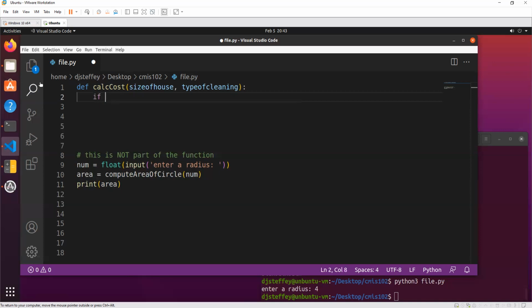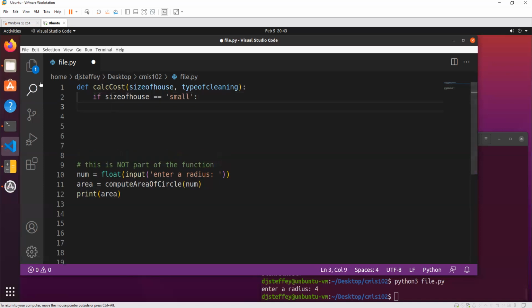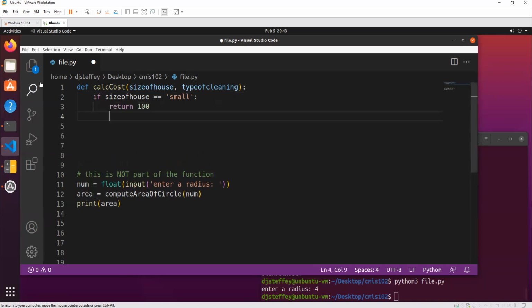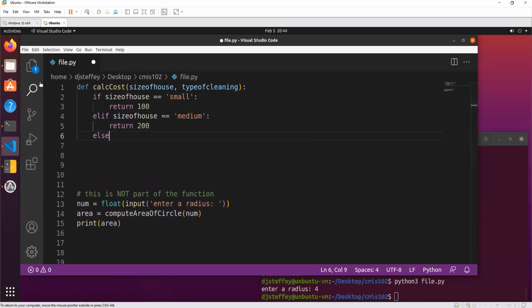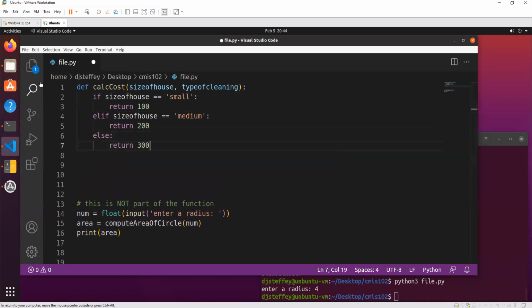Let's just say if the size of house is small, notice I'm using an if statement here, then let's say I want to return $100. Else, if the size of the house is medium, I'm going to return $200. Else, return $300. I mean, this is simple. I'm ignoring the type of cleaning, right? Because this is just for example purposes. For your assignment, you need to take into account type of cleaning and stuff.